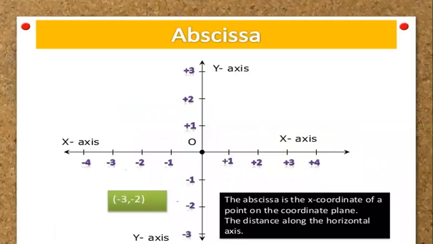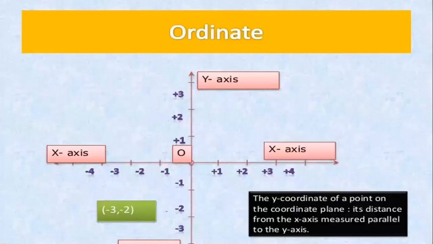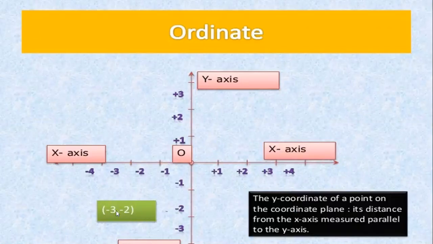Generally you are asked what is abscissa: in coordinates, the x coordinate is called abscissa. I repeat, the x coordinate is called abscissa. That is the first element. If you take (-3, -2), then -3 is called abscissa and -2 is called ordinate. The ordinate is the second value; the first value is abscissa, the second value is ordinate.